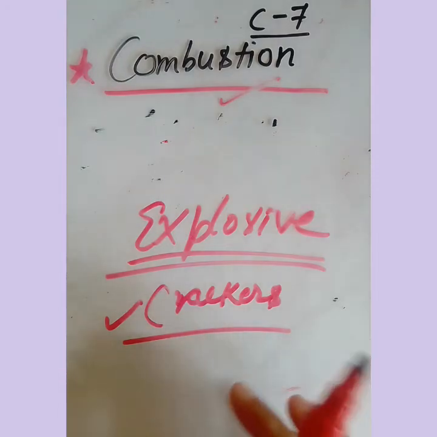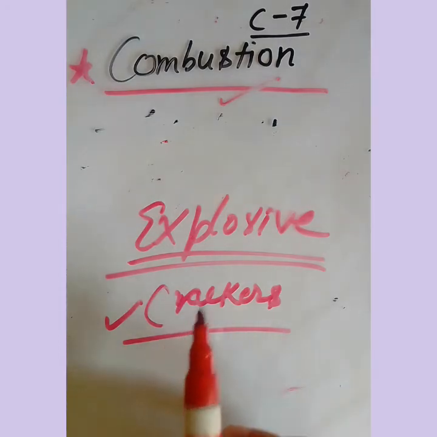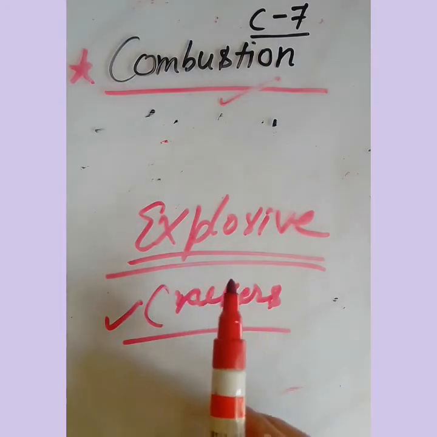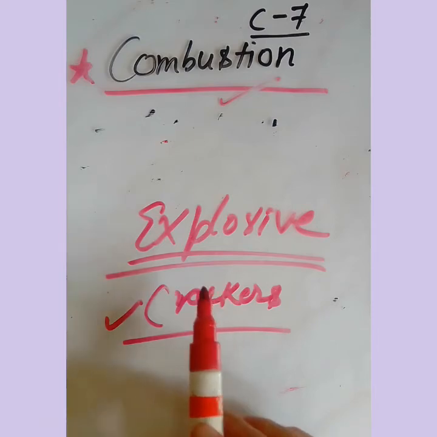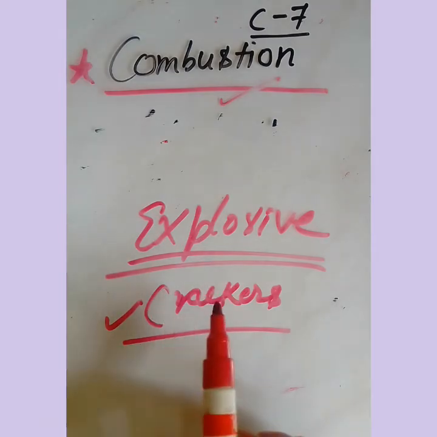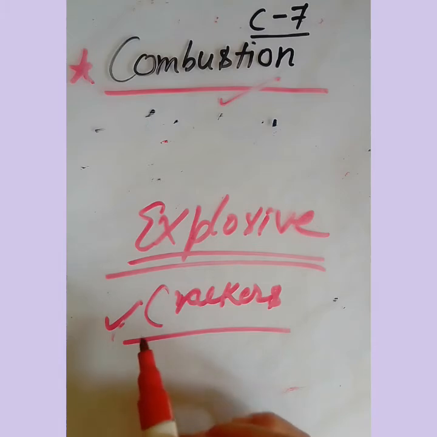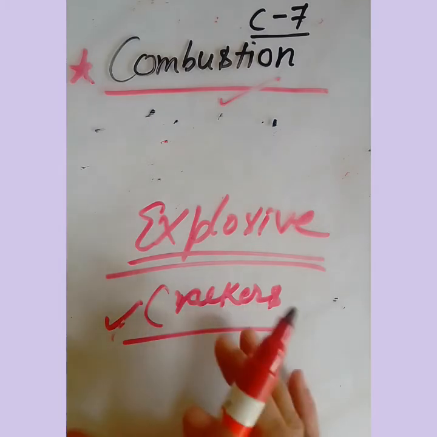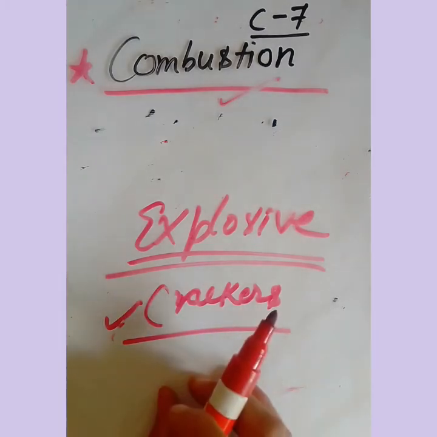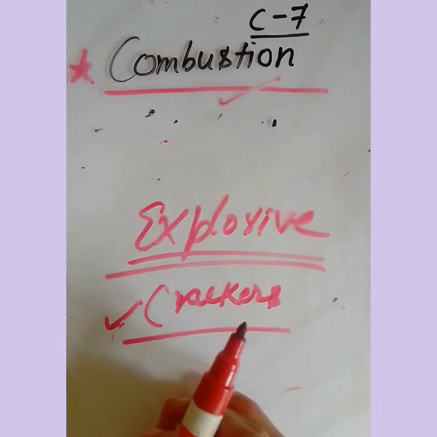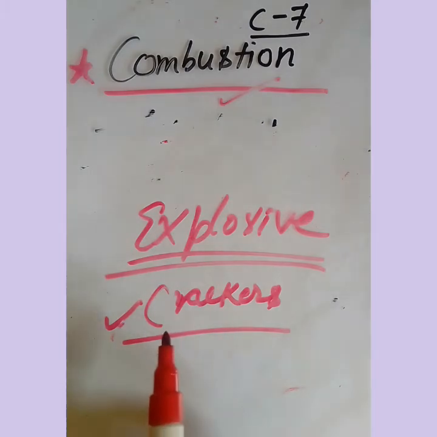There is an immediate, very fast reaction between the combustible material and air when we bring any burning flame near that particular cracker. So there is a mixture of combustible material and air, and it will burn completely and very strongly with a cracking sound. That is called the explosive combustion.